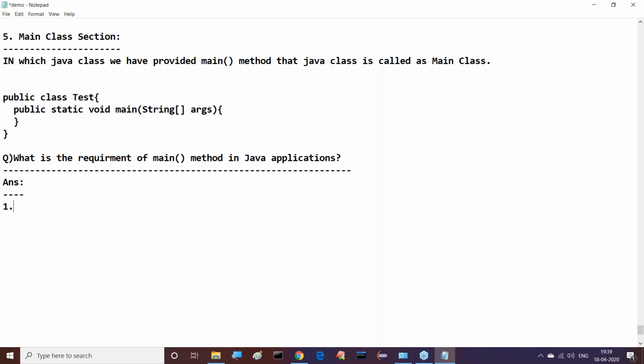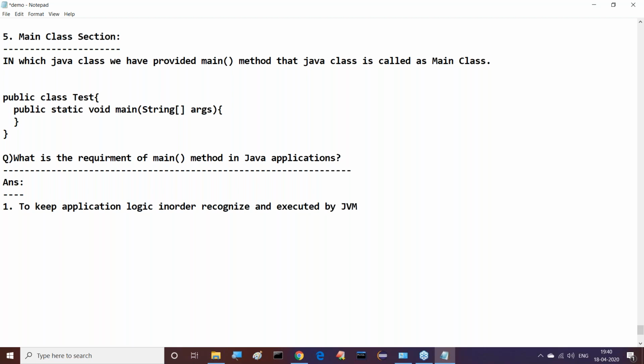I am able to give two reasons. Reason number one: to keep the application logic so that it is recognized and executed by the JVM.